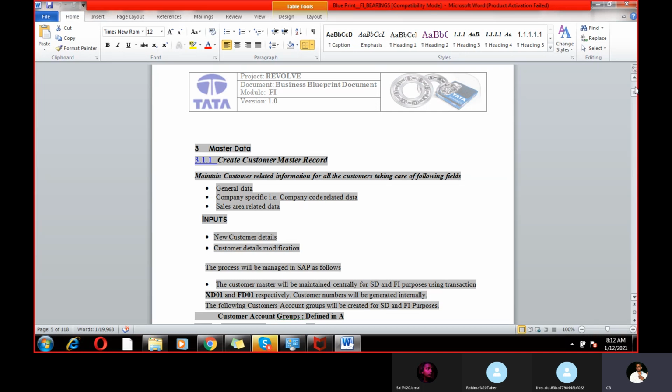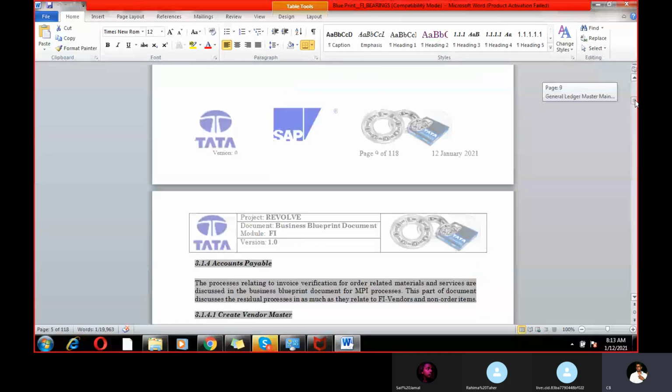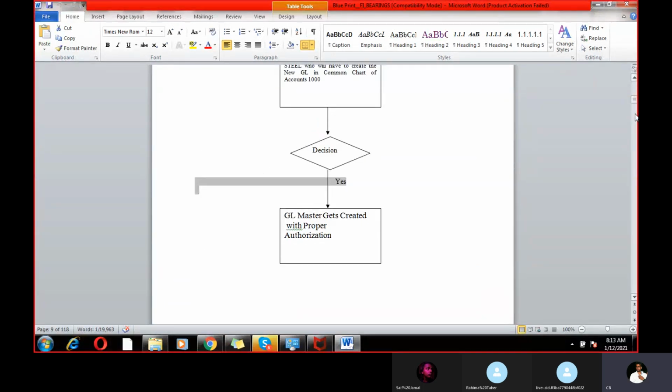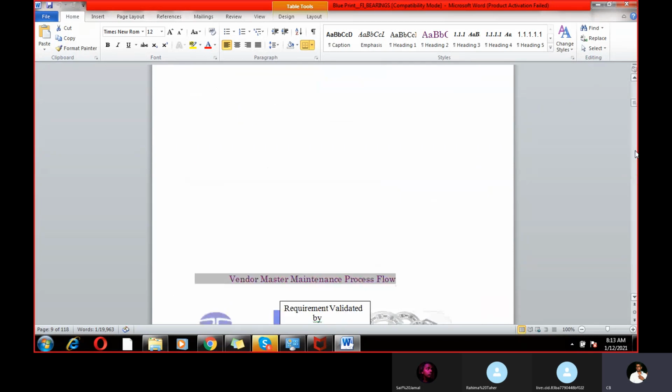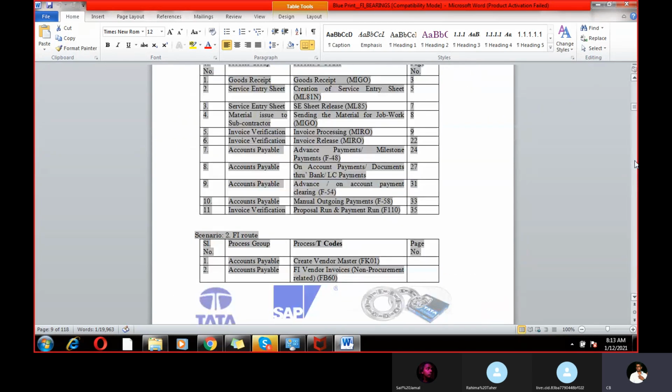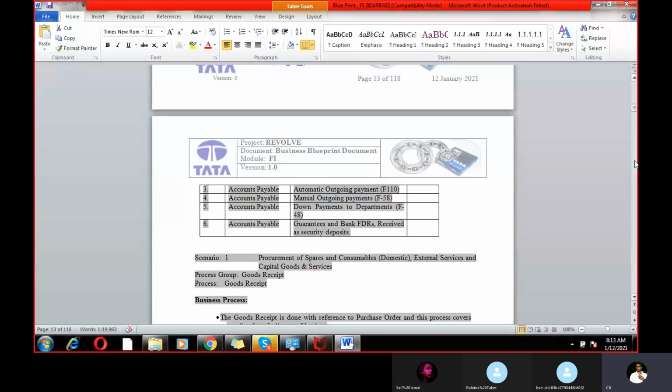Say all the vendor and customer data is in your hand, and now you want to upload all this information. Upload is just like a migration. You want to migrate all this information through LSMW or BDC. You can use either one program. How many banks the company has, these are all information inputs, just like user inputs. If you read these inputs in the proper way, you can resolve any kind of issues.